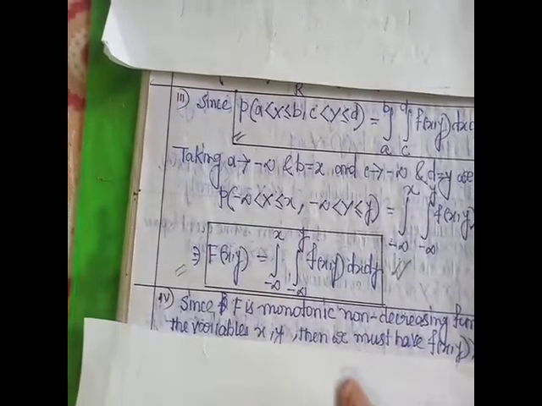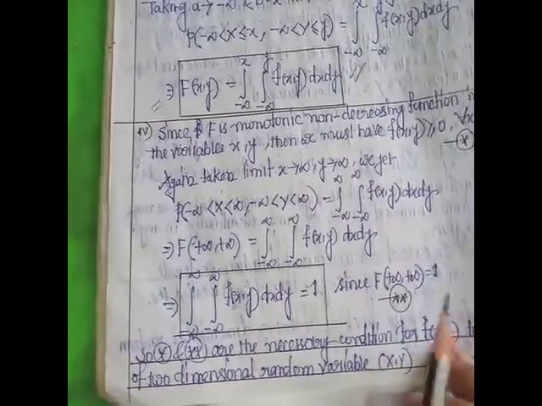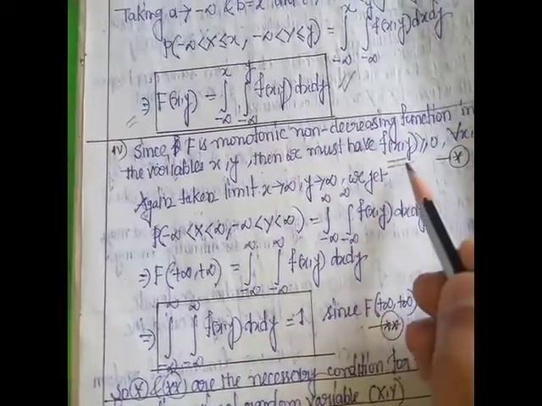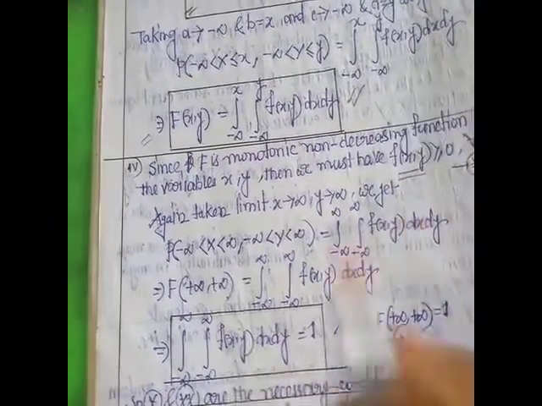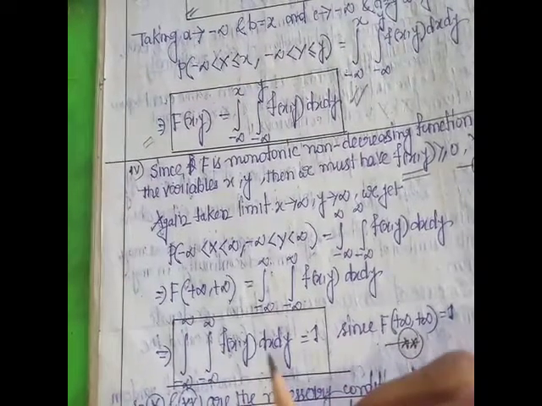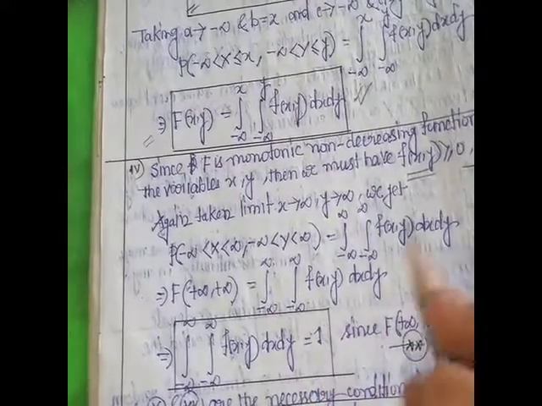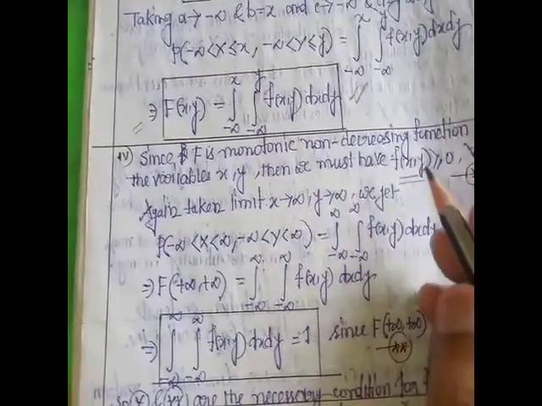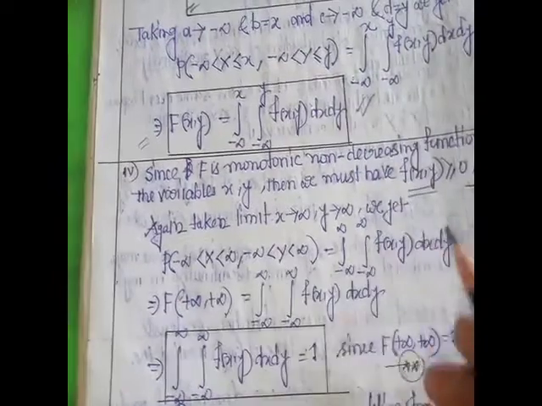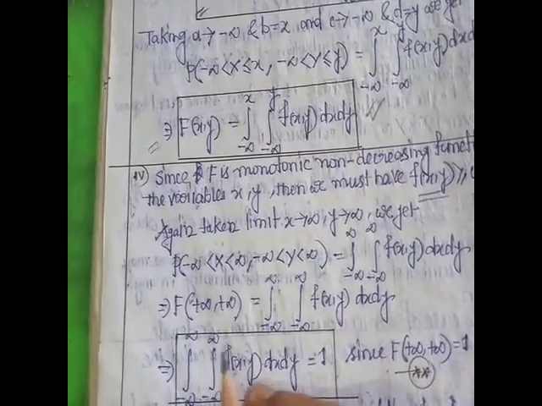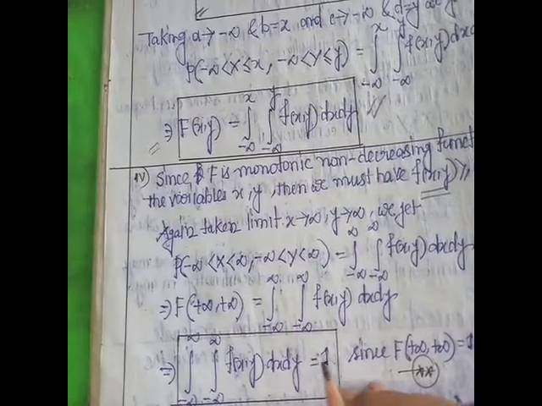For two dimensional distributions, the necessary conditions for the joint probability density function are small f of x,y greater than or equal to 0 and integration minus infinity to infinity, integration minus infinity to infinity of f of x,y dx dy equals 1. This is the necessary condition for joint distribution functions in 2D.